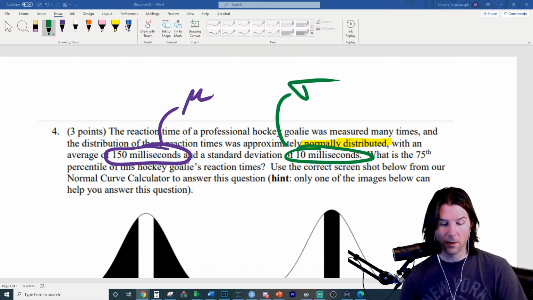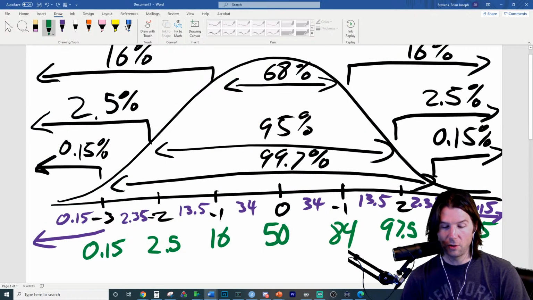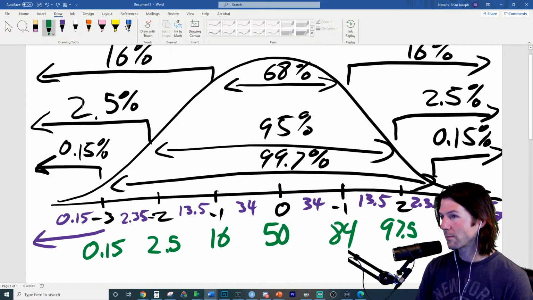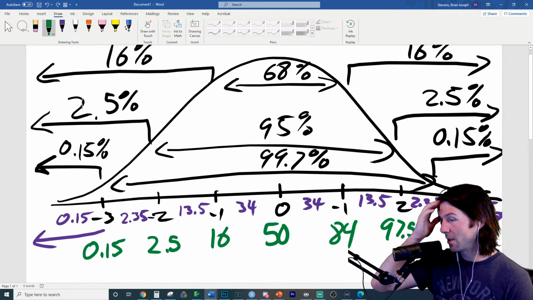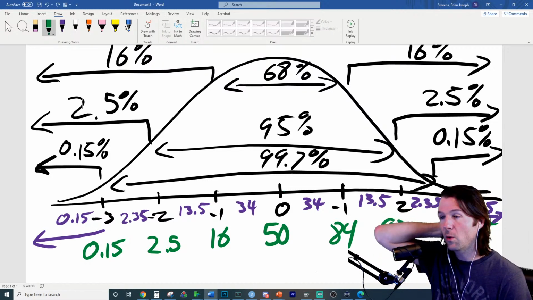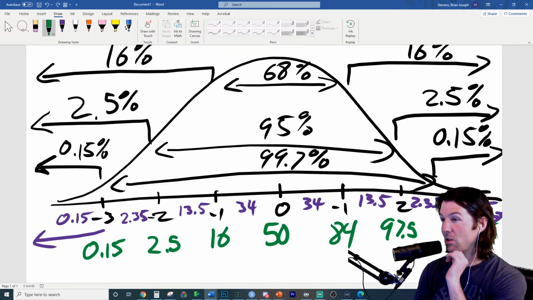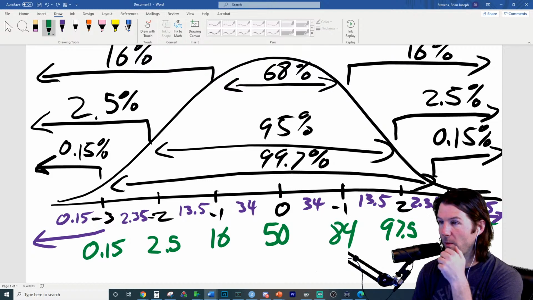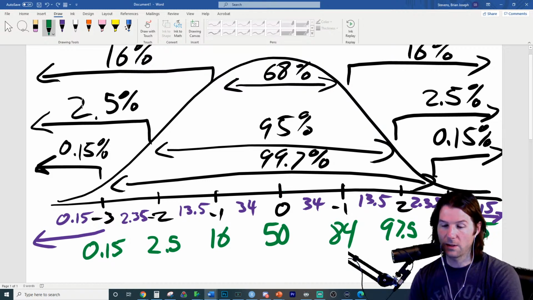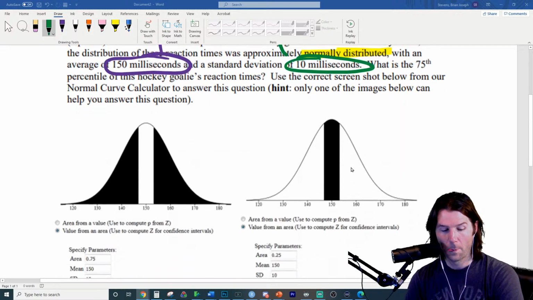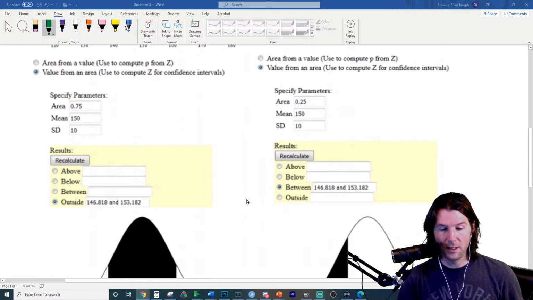Now, here's where our previous graphic could really help us. The 75th percentile should be somewhere between where and where. Of course, we're going to use the graphics below to solve this, but the 75th percentile should be between a z-score of what and what. We just did this problem a moment ago where we graphed out the percentages between 0 and 1. Let's see if this helps us at all for this problem. Okay, so this graphic right here on the left is immediately eliminated.